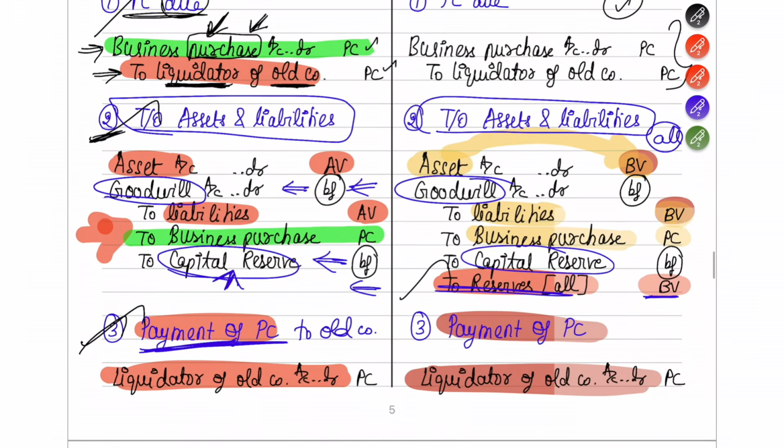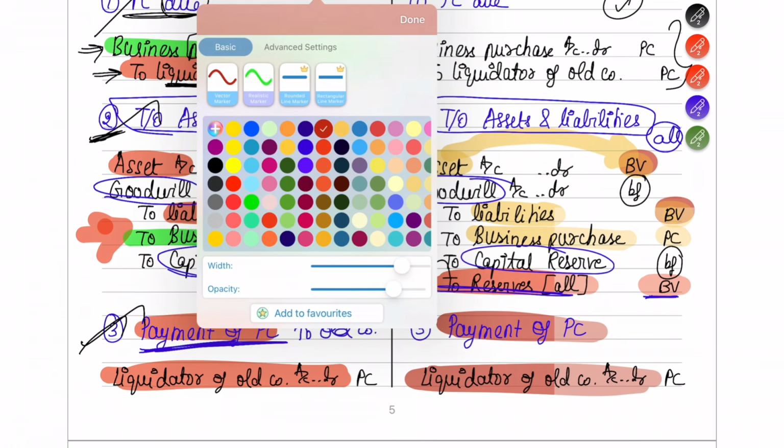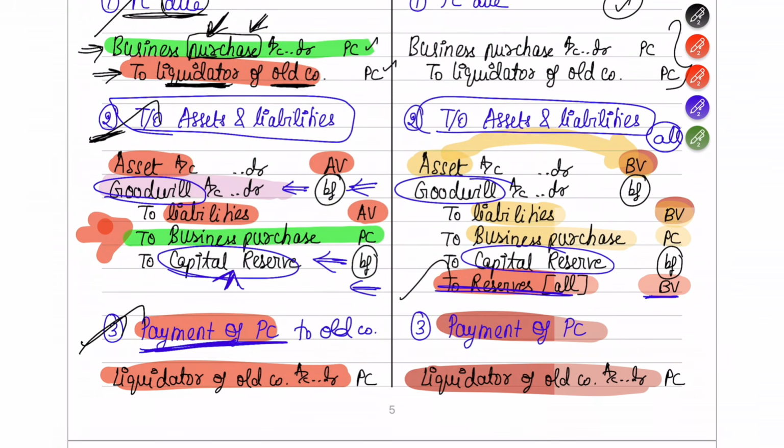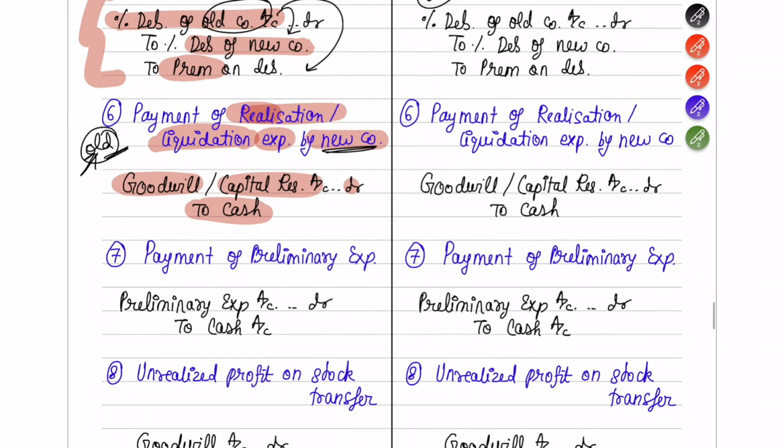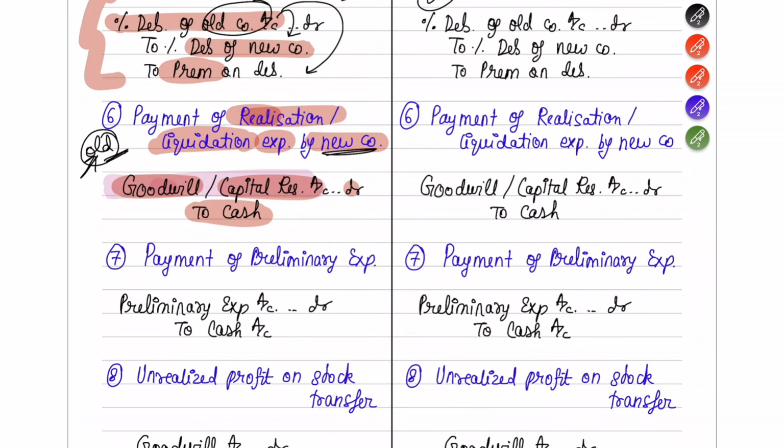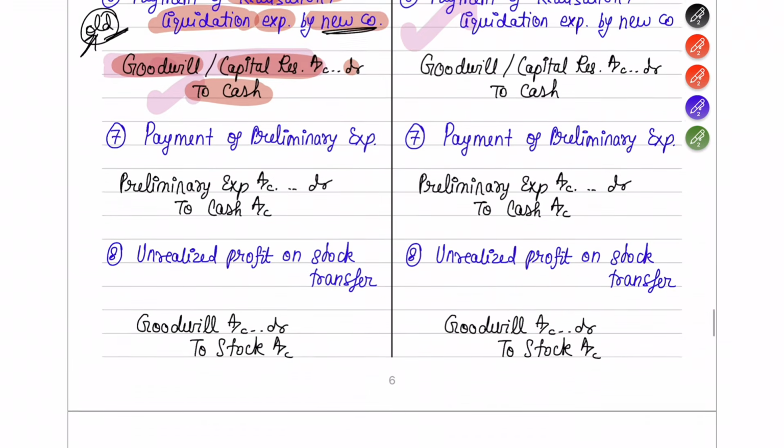In journal entry number 2, you might have created either a goodwill or a capital reserve. So whatever you have created, using that account you will adjust here, either using goodwill or capital reserve, and pay this in the form of cash. So that is your journal entry number 6. The same will come in the merger method also.